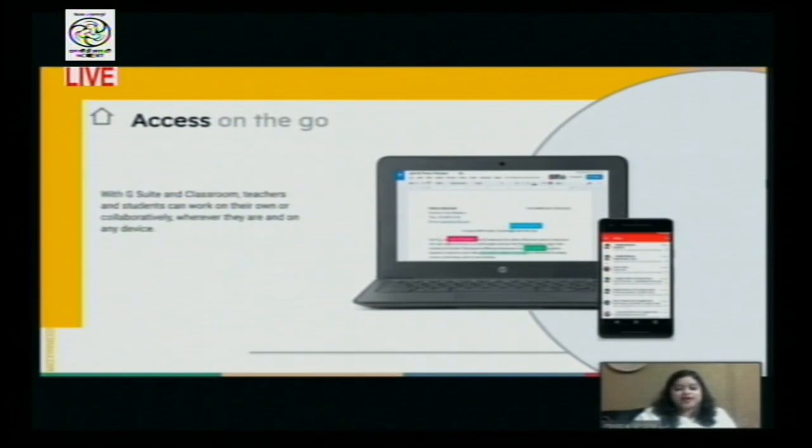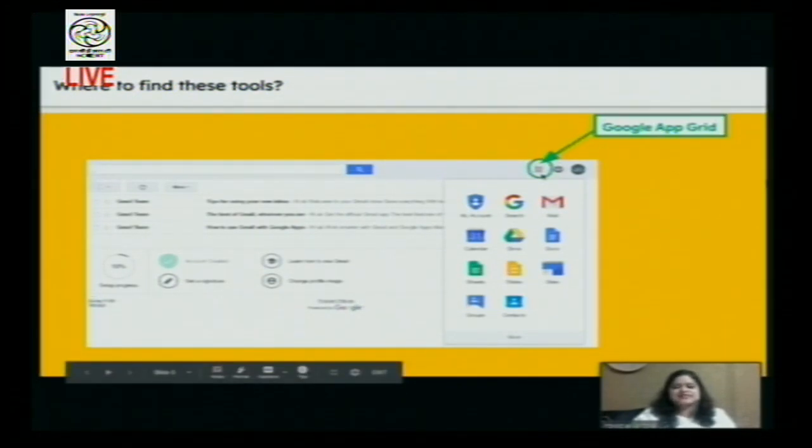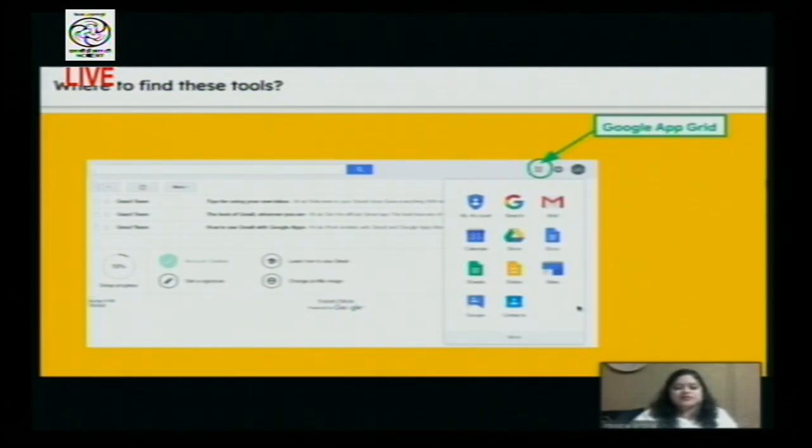And that magic is accessible if you are aware of where these tools are. Where to find these tools? These tools are in your G Suite for Education account in this Google app grid. So we have these 9 dots. If you click on it, you will get access to a whole lot of Google apps which are magical, wherein you can easily collaborate with your students. And one of the apps in this magical Google app grid is the topic of discussion today in this session, which is Google Hangouts Meet.